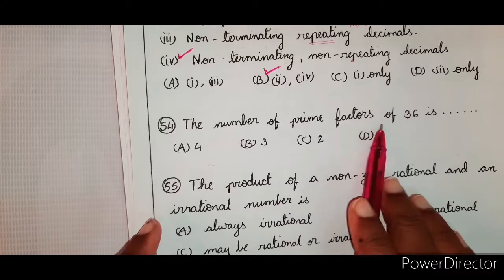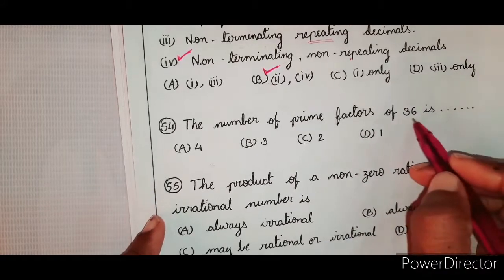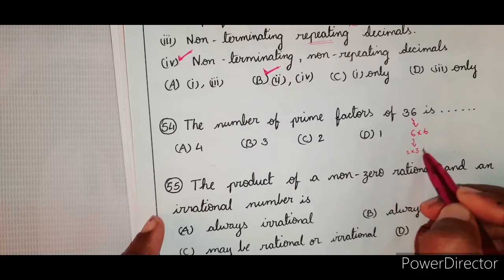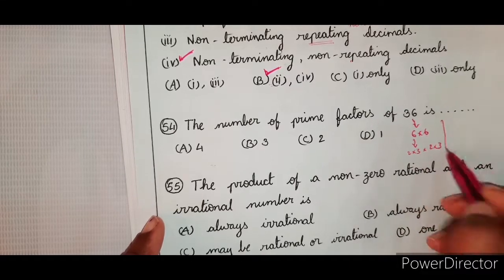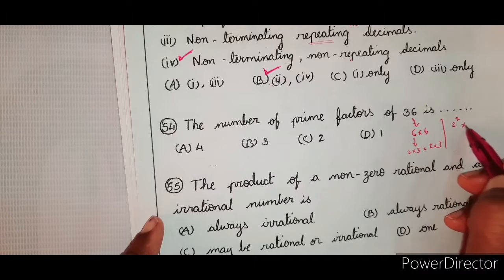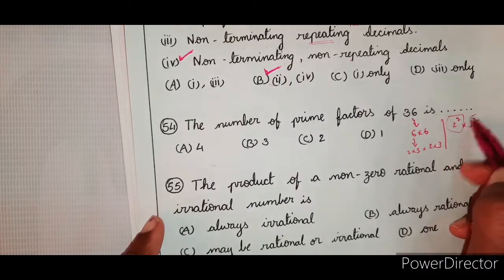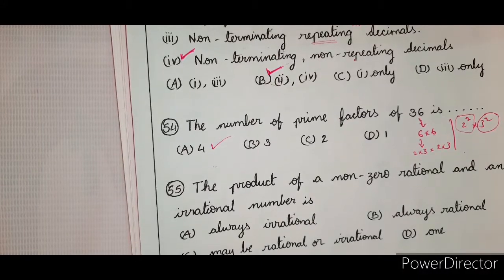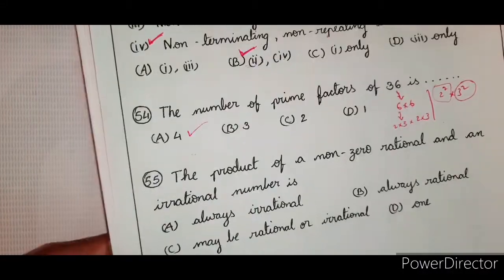The number of prime factors of 36 is. I'll just write it as 6 into 6, where 6 can be further reduced into 2 into 3 and 2 into 3. So that means 2 square into 3 square. So 2 factors here, 2 factors here, total 4. Two 2s and two 3s. Therefore 4 factors are there.